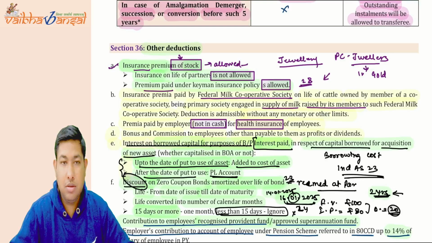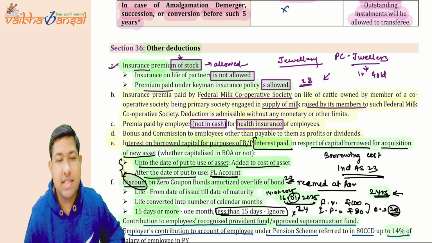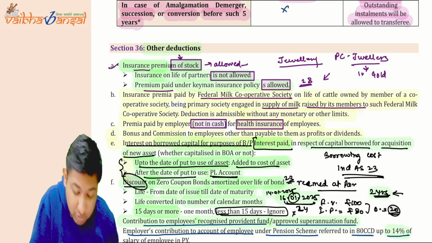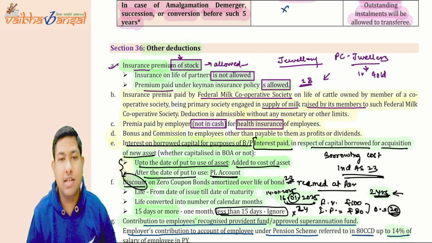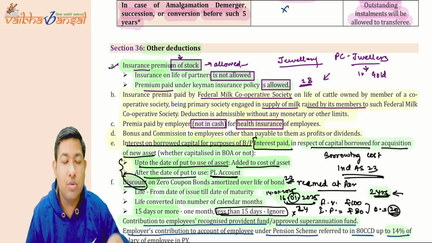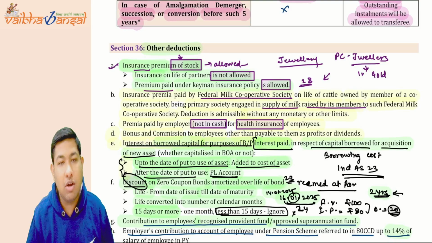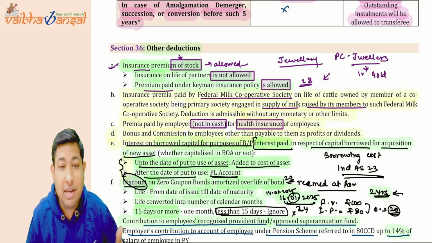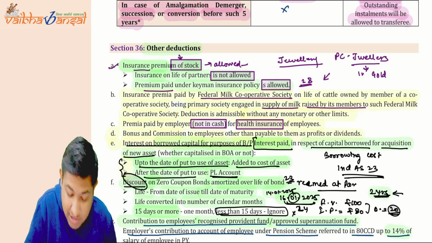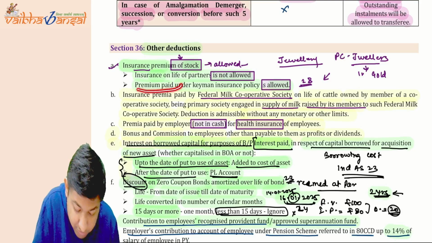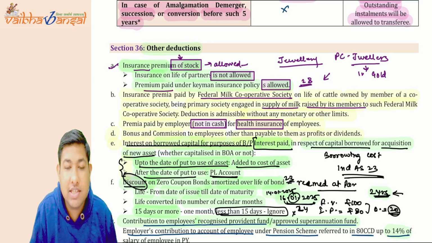Okay, now moving forward to section number 36. See what section number 36 is saying: it is about the other deductions. So what are the other deductions? Say there is a company paying the insurance premium for the insurance of their stock, whether they are allowed, yes, they are allowed. But the companies paying insurance on the life of their partner, that is not allowed. But insurance premium paid for keyman insurance, whether it is allowed.